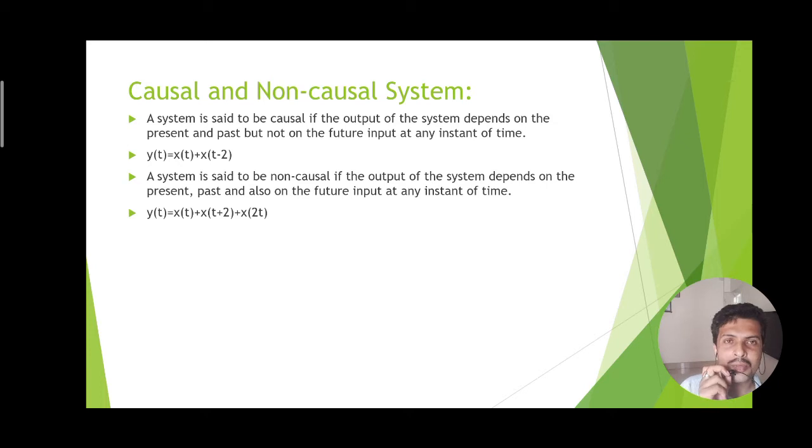Similarly, the non-causal system is obviously the opposite type of thing. Here the present input and previous input are okay, but along with them, it might have a dependency on the future or advance input. So this is a non-causal system, which is an unreal system.